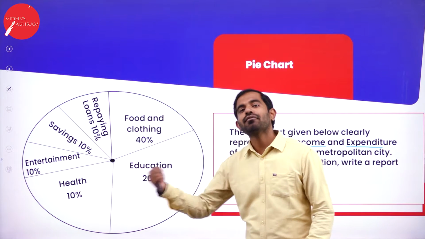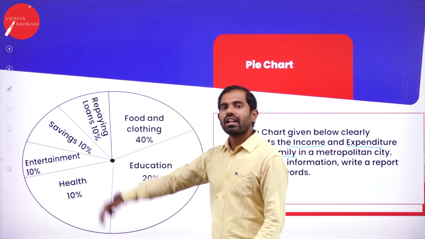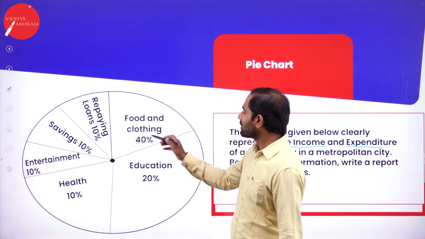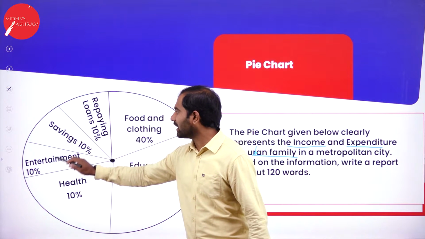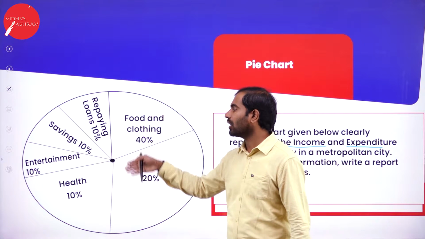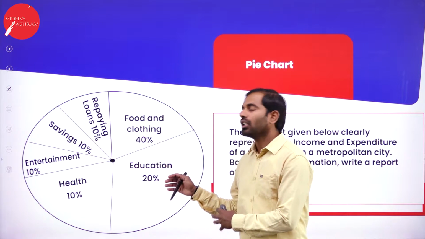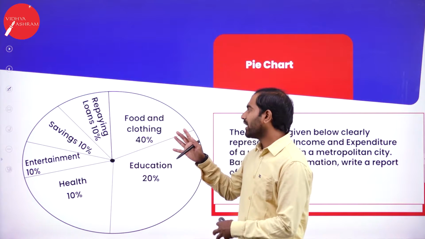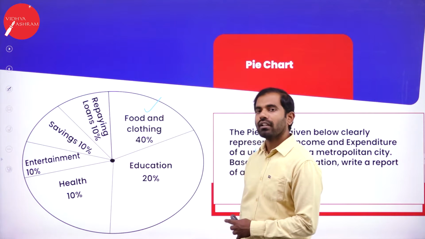So how do you get the information? Once you read it, you can understand. So this is the radius, and if you just add on to this 40 plus 20, it is 60, 70, 80, 90, 100. So the radius of 100% is bifurcated or divided accordingly. If you look at this pie chart, you should be able to understand that urban family is spending more on food and clothing.